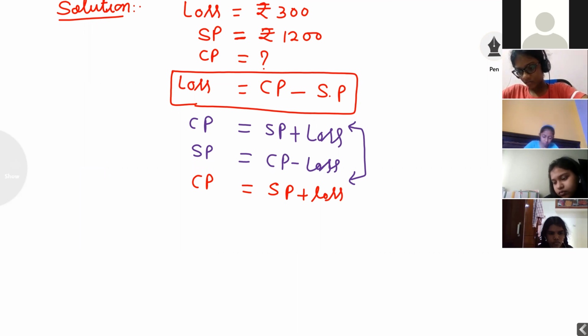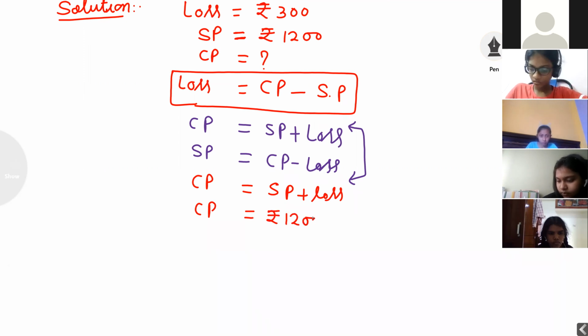SP is what? 1200 rupees. Loss is rupees 300. 1200 plus 300, 1500 rupees is the cost price.